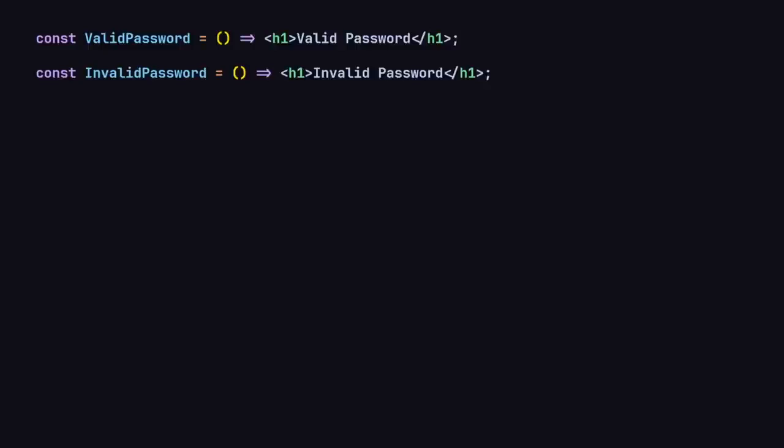So now let's talk about the first one, which is the if and else statement. Here you can see we have two components: the valid password component and the invalid password component.